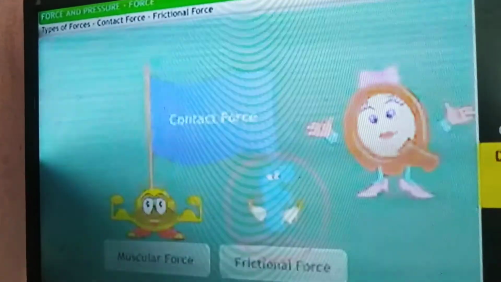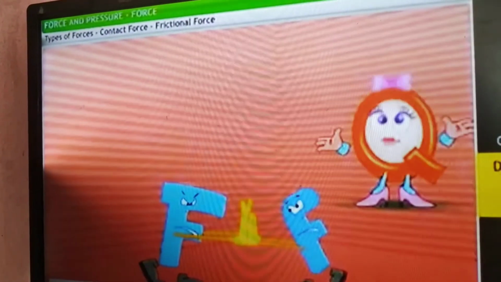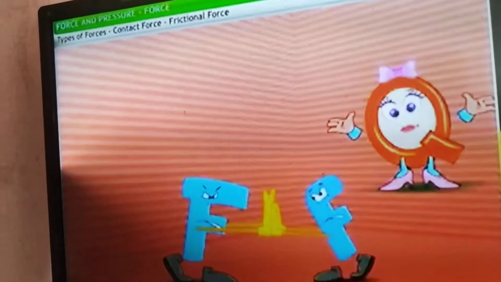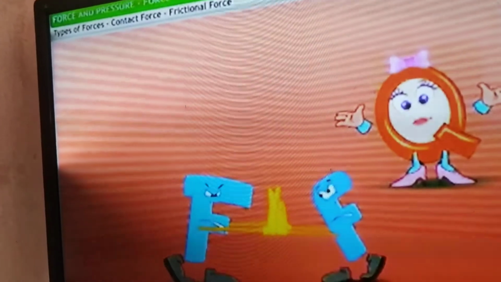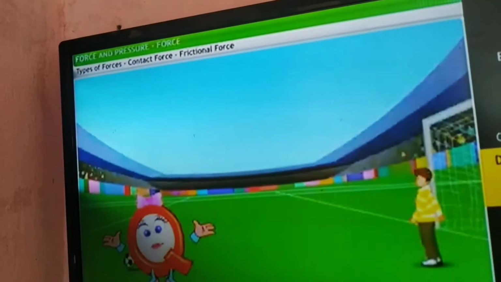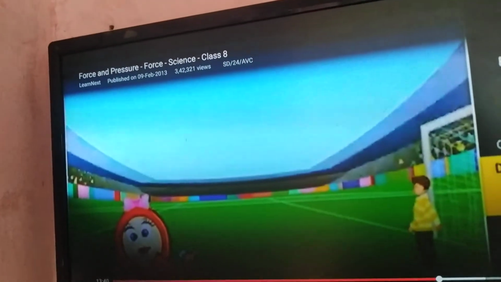The second one is frictional force. What is the second one? Frictional force. Frictional force is a force which opposes the motion of an object. For example, see, the boy kicks the ball. After some time, the ball is stopped.